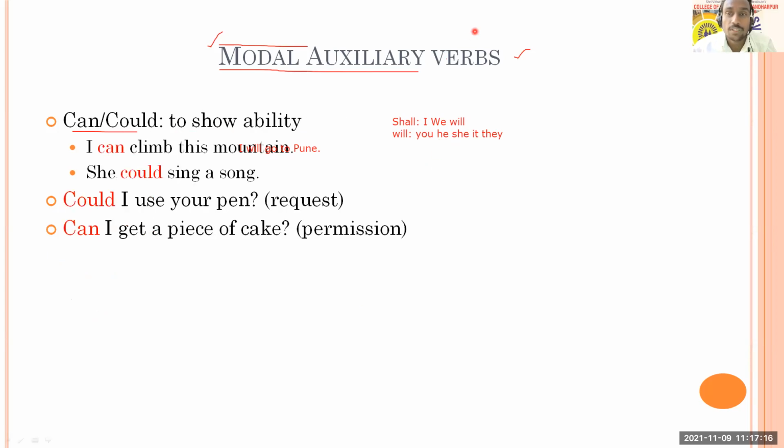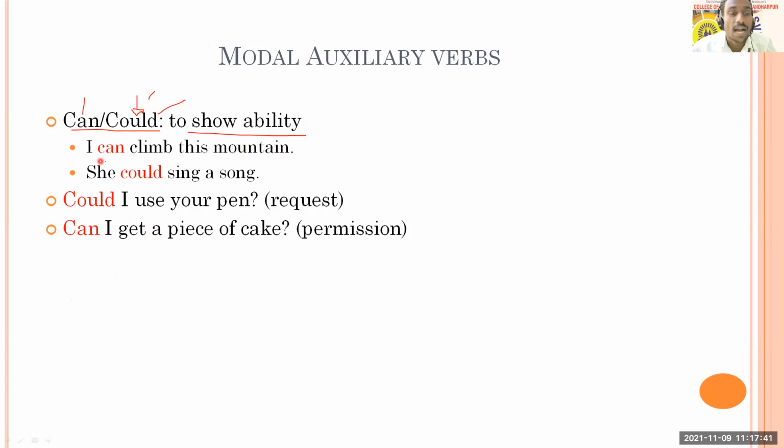Okay, now here we are with the next, and the next modal auxiliaries are can and could. So could is the past of can, but it is not always in the past that could is used. Could can be used in the present also. Okay, so can or could both show ability. Can shows ability in the present, could shows ability in the past.